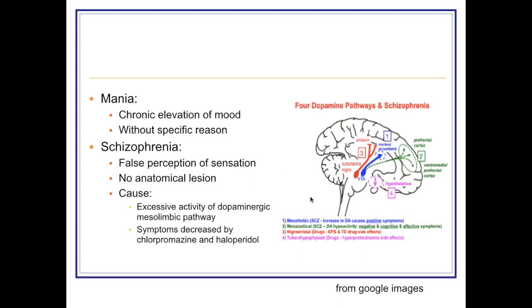And what is the cause? As we have already discussed, increased dopaminergic activity in the mesolimbic pathway. Here mesolimbic pathway is between ventral tegmental area and the nucleus accumbens. And it is treated by drugs which decrease the activity of dopamine in the mesolimbic pathway. Drugs given are chlorpromazine hydrochloride and haloperidol.